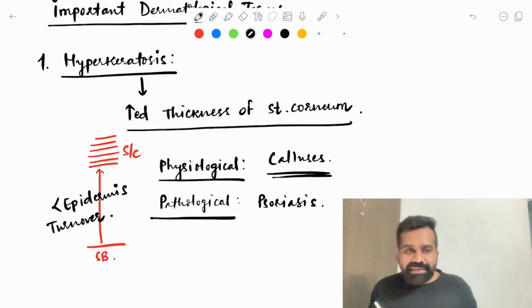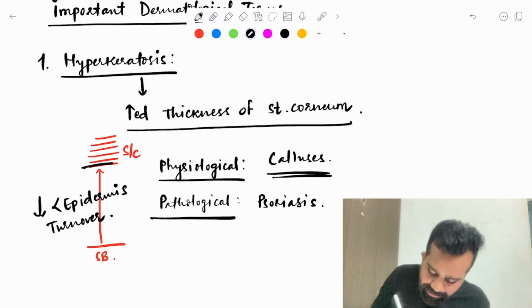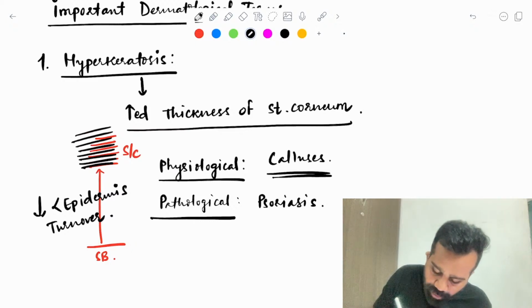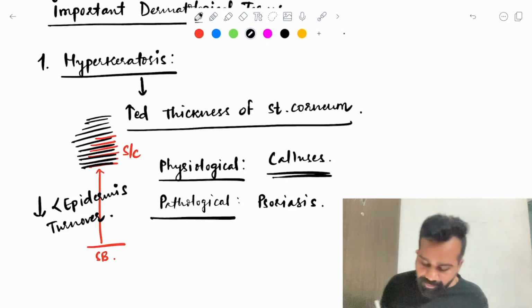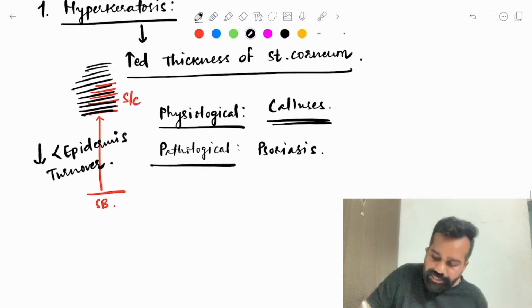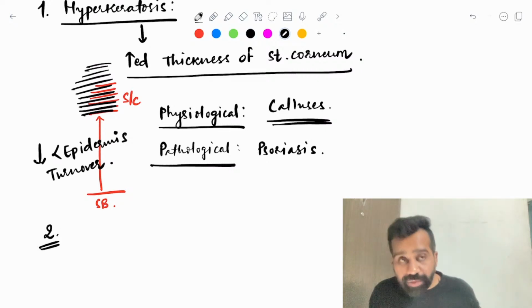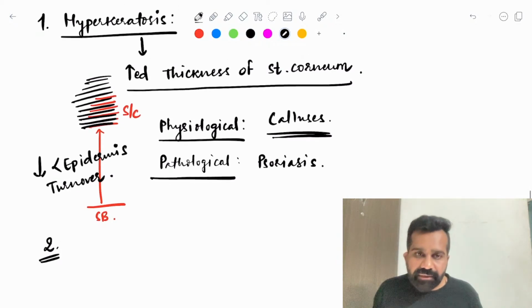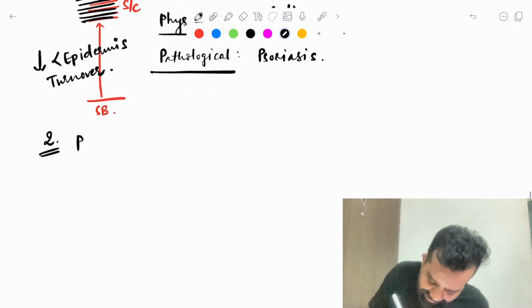And because of this, more cells will come abnormally to the stratum corneum. And I will have a disease which is known as psoriasis. It is seen with hyperkeratosis.